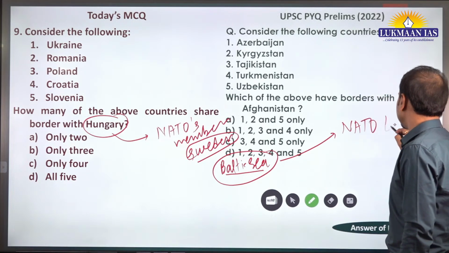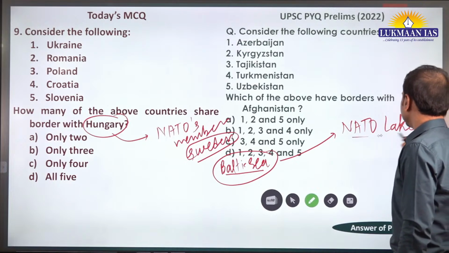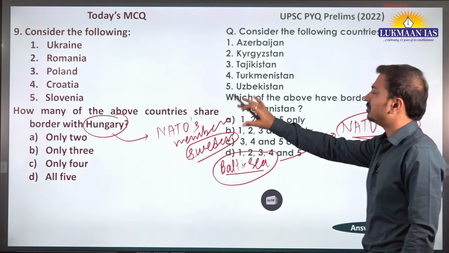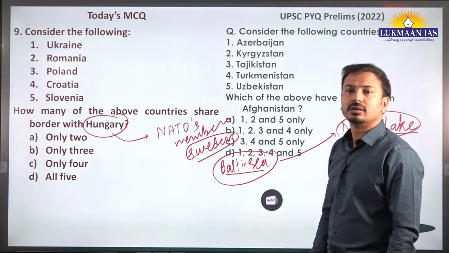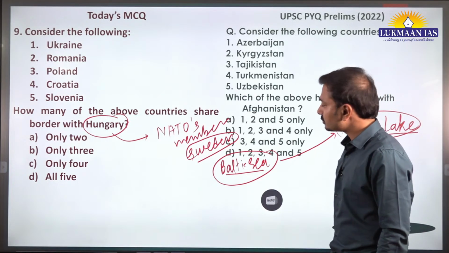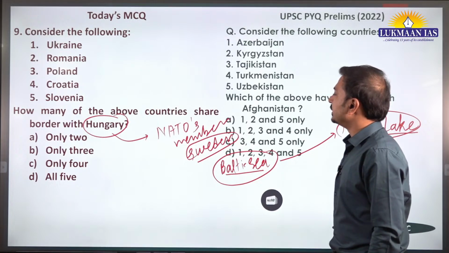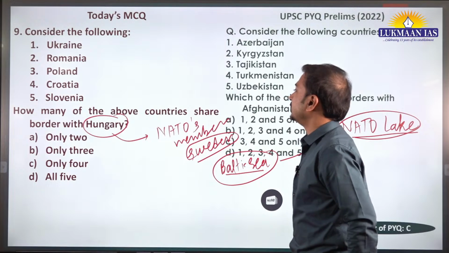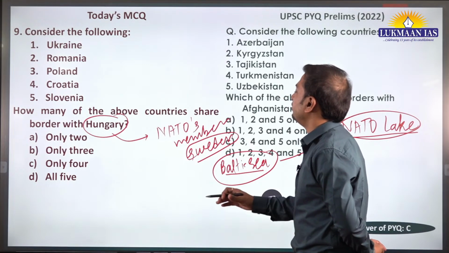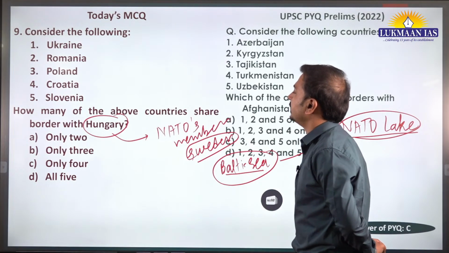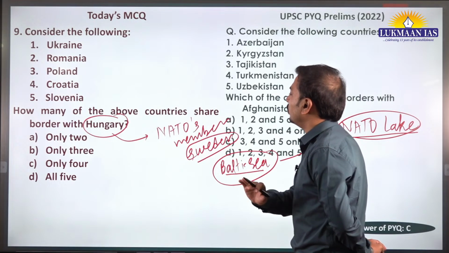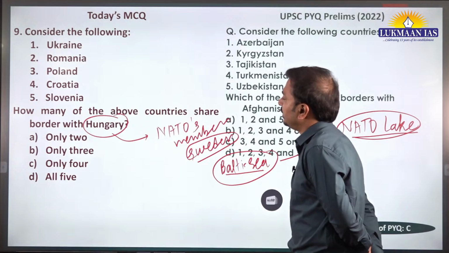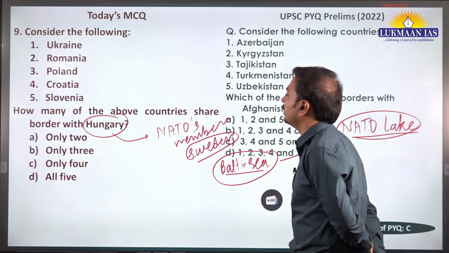Now this is also called the NATO lake. Such terms can come in your exam. The Baltic Sea has been called a NATO lake because most of the littoral countries have become members of NATO, the North Atlantic Treaty Organization. So this is a kind of political and military organization of countries located on both sides of the North Atlantic region.